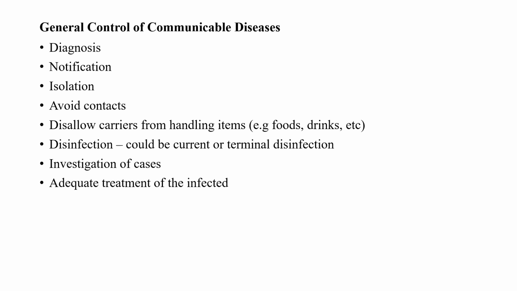Then investigation of cases. Once a case has been reported, maybe in a particular place or in an area, it is good to investigate the cases. For example, when it is reported that somebody has malaria, it is important to investigate whether it is truly malaria. Once they discover that it's truly malaria, they should switch into action and see how this could be controlled before it spreads to other people.